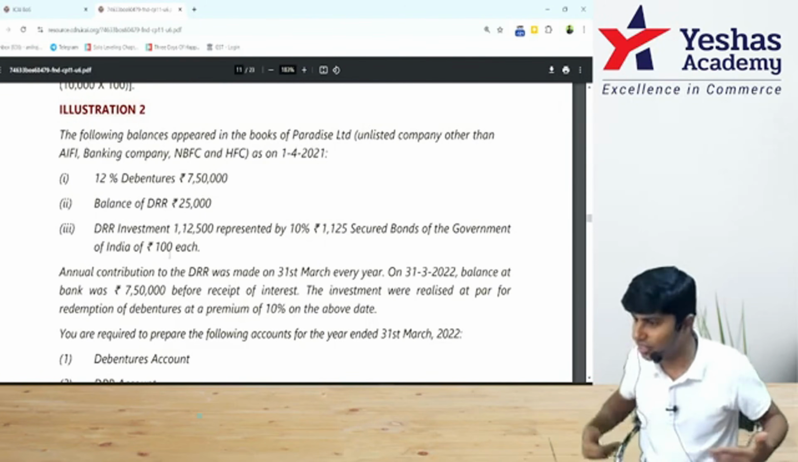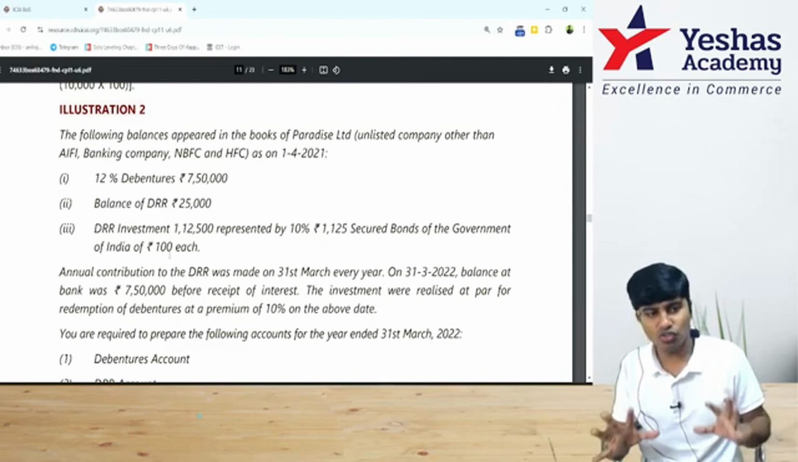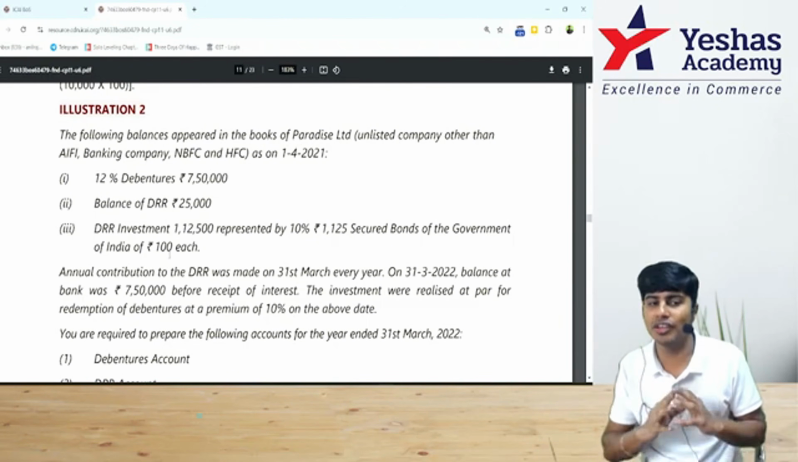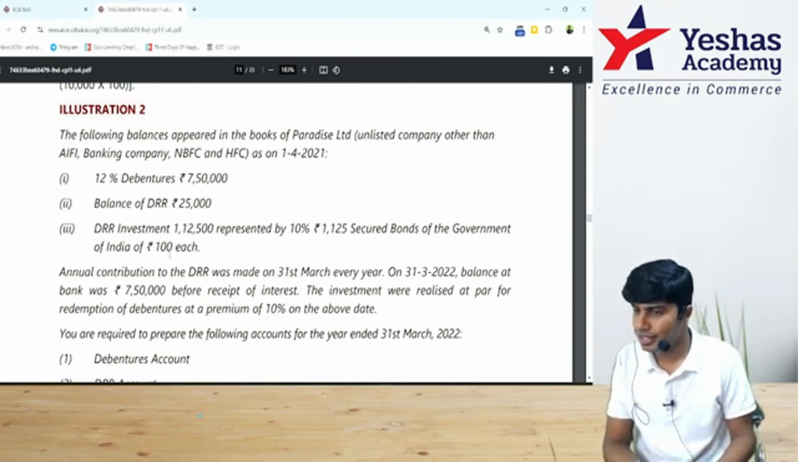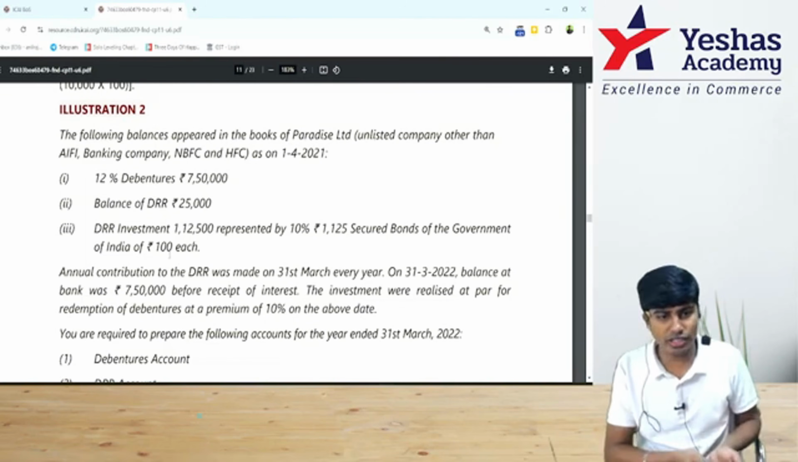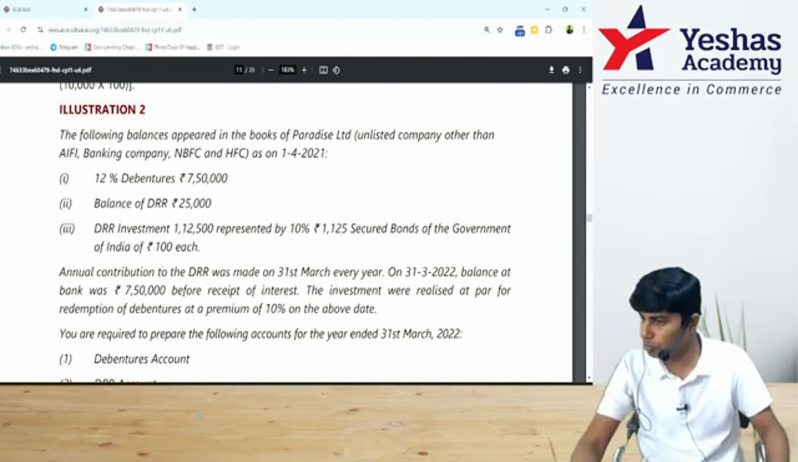I'll first teach you how the journal entries should flow for these items, just for our reference, to ensure that conceptually we have clarity on what we're going to do in the ledgers. Then you pause and write down the journal entries. Then I'll start with ledger postings.